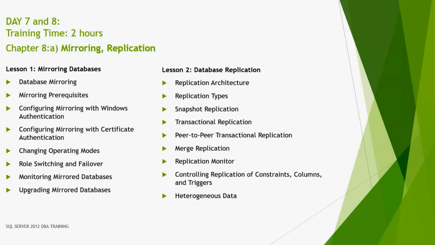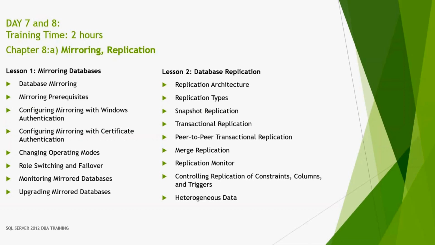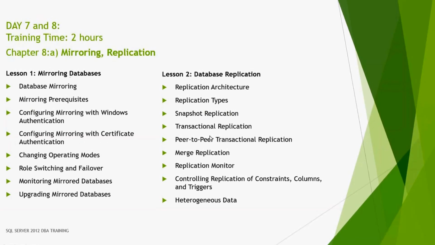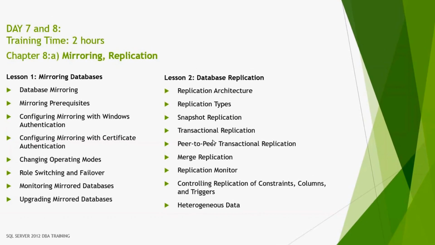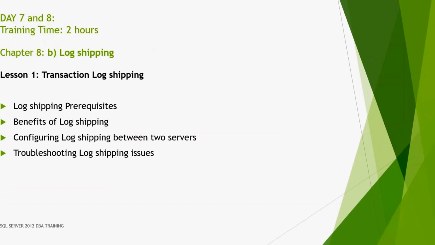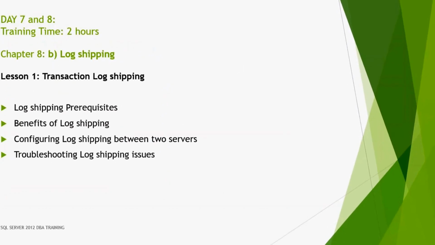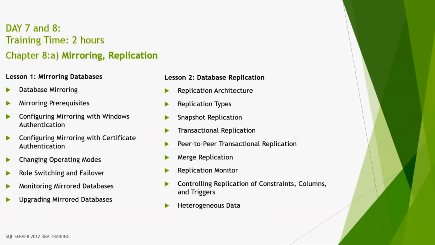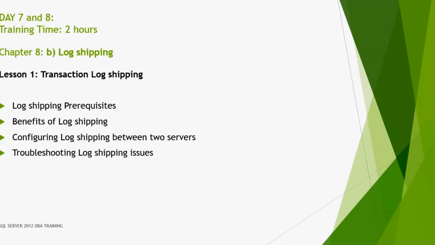How will you suggest to the application team whether mirroring is the solution for their requirement, or replication is the solution? What are the different types of replication, the advantages between them, the comparison between them? What will be the best solution for your high availability? That we will all see in mirroring and replication. Once this is done, then we will move to log shipping between two servers, and how to monitor those mirroring, replication or log shipping.